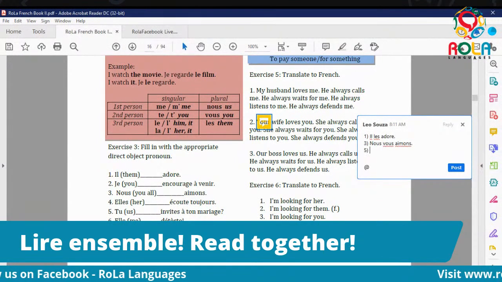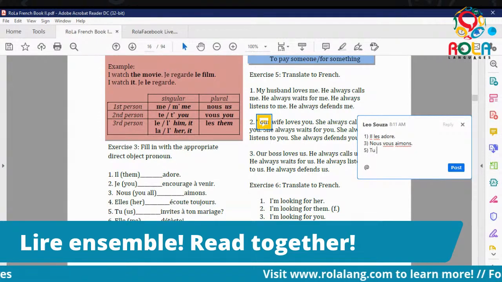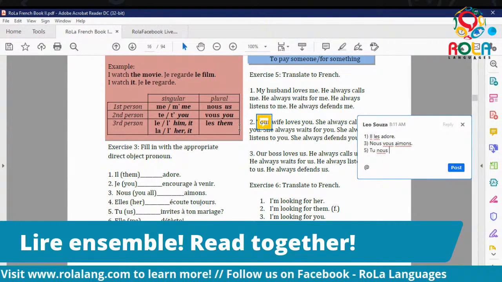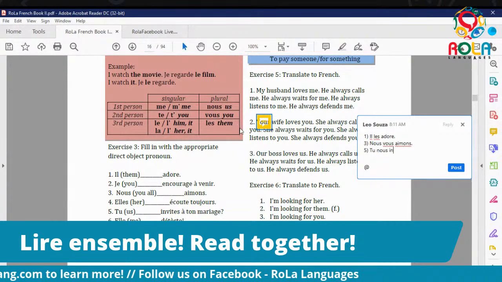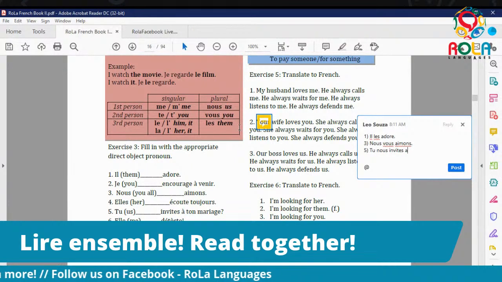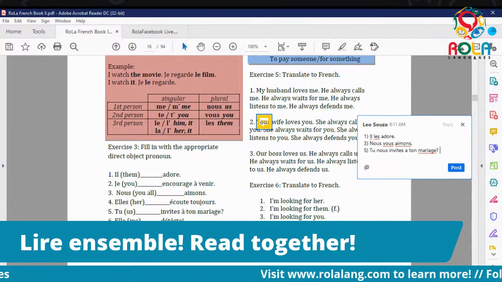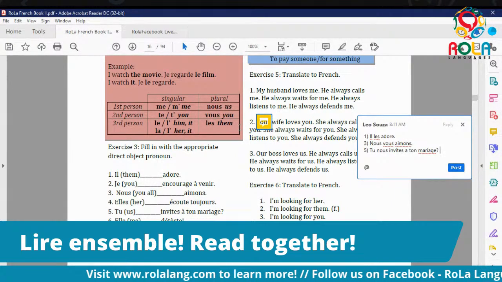Tu, us, invite à ton mariage. Tu. How do we say us? Nous. Très bien. Tu nous invites à ton mariage. Très bien. Oups, question. Tu nous invites à ton mariage. You invite us to your wedding.